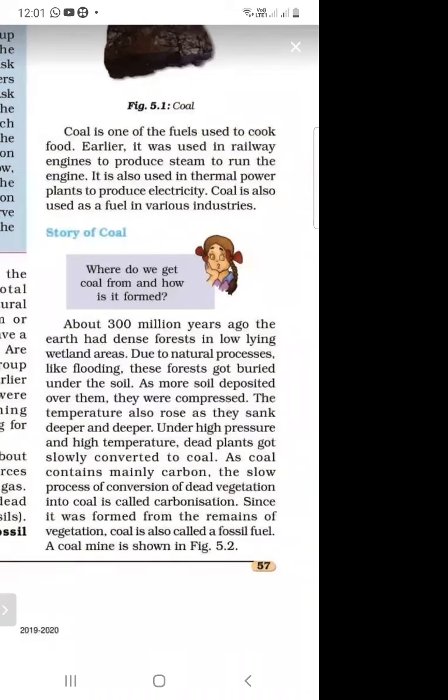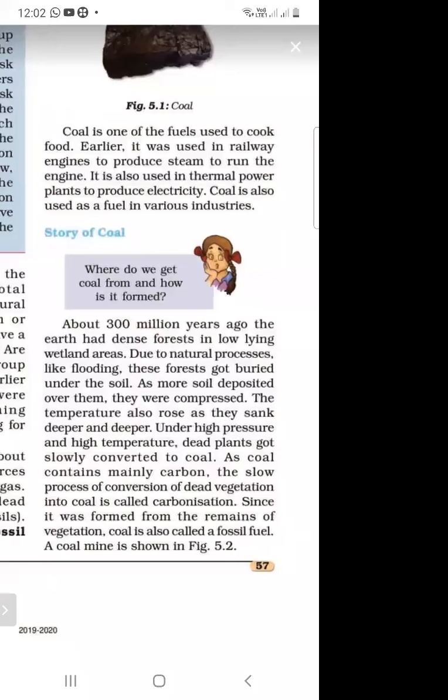As we know, coal contains mainly carbon, and this process of conversion of dead vegetation into coal is called carbonization. Since it was formed from the remains of vegetation, coal is known as a fossil fuel.